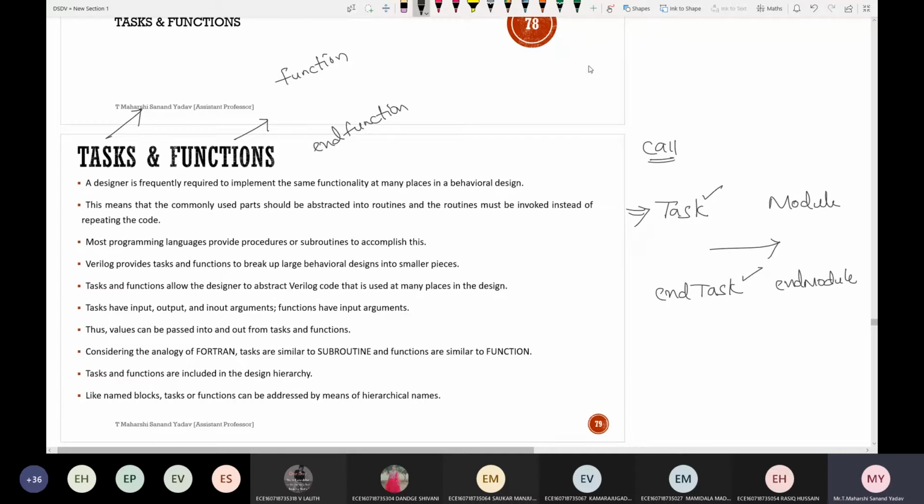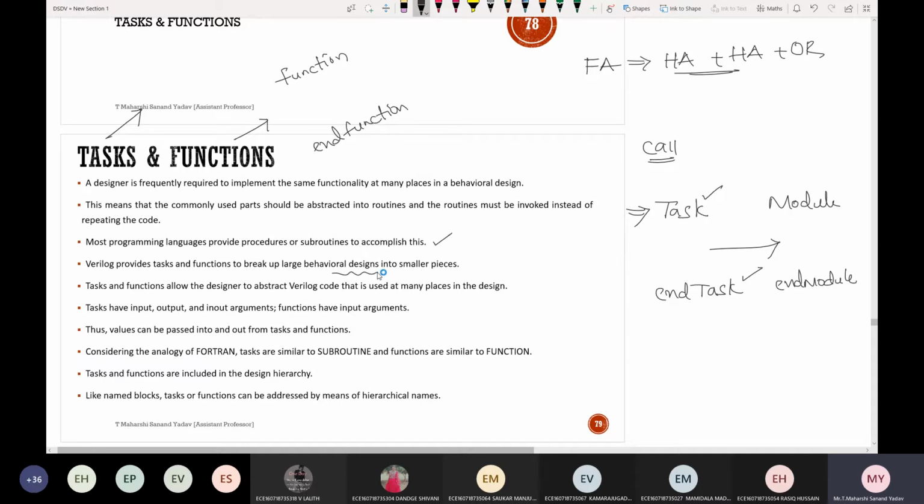The simple concept that we have implemented, the full adder by instantiating 2 half adders followed by an OR gate, can also be implemented by using this task. So instead of writing the code again and again, simply you can call that particular module whenever it is needed. Next, most programming languages provide procedures or subroutines to accomplish this. So Verilog provides tasks and functions to break up large behavioral designs into smaller pieces.